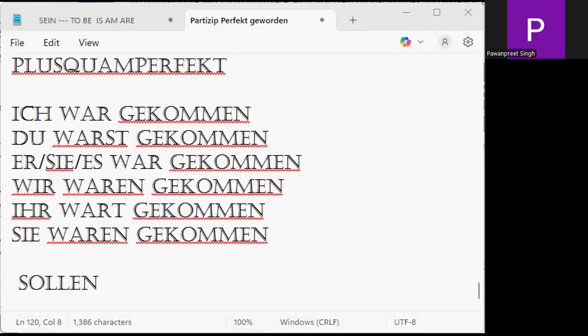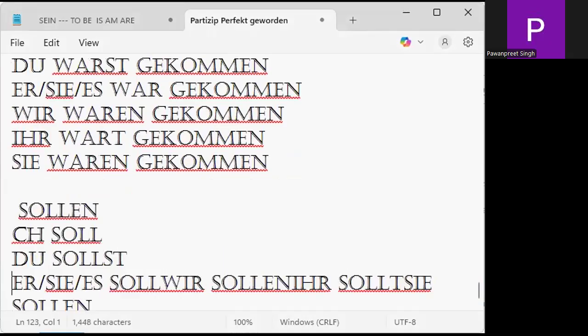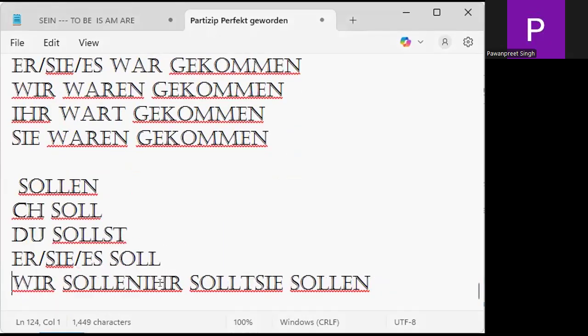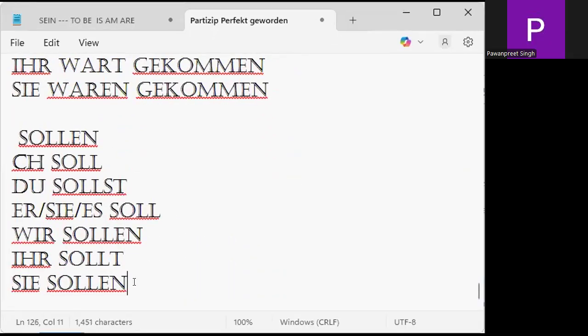Now, ich soll, du sollst, present tense. We need to understand the conjugation. Ich soll, present. Du sollst. Er, sie, es soll. Wir sollen. Ihr sollt. And sie sollen. Is it clear to you?